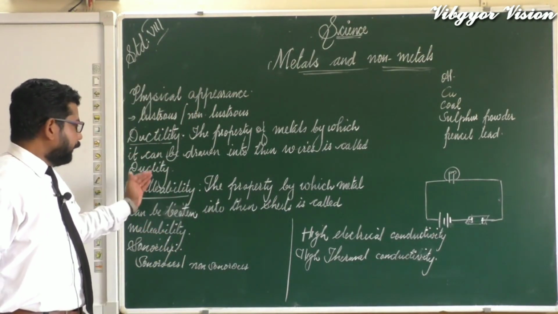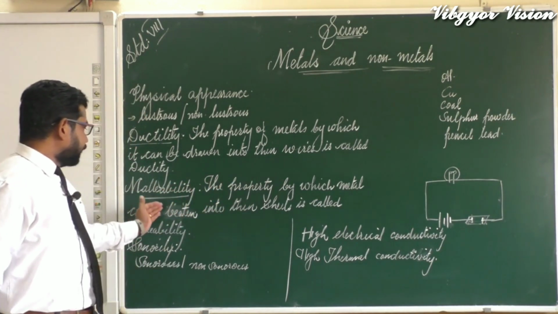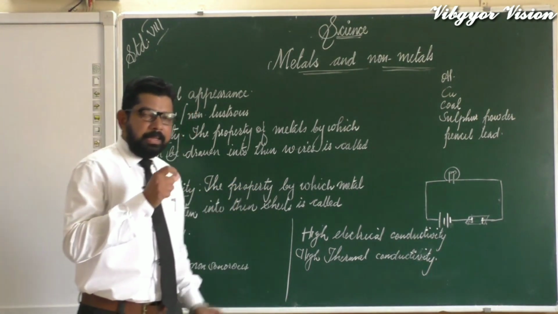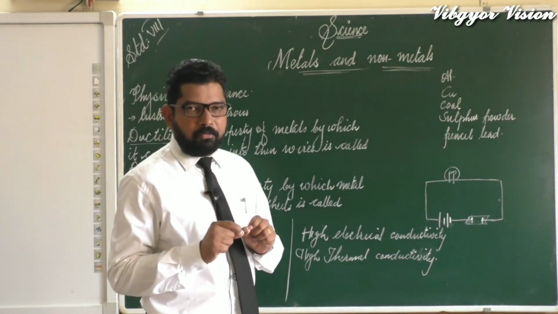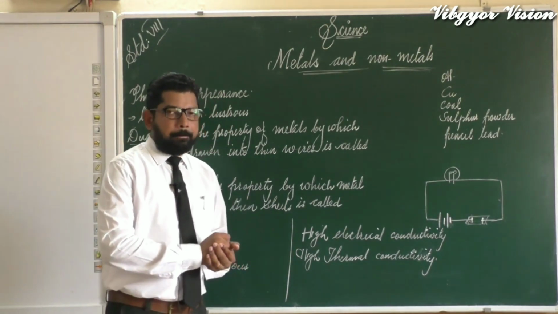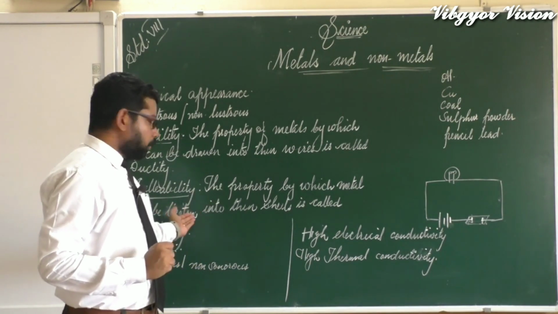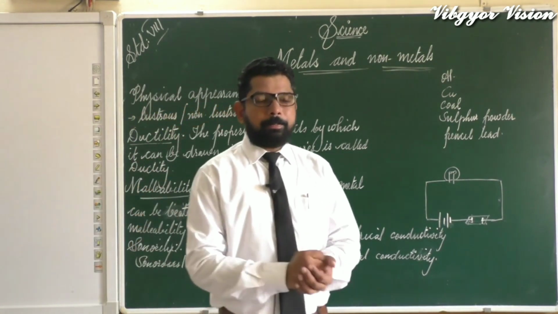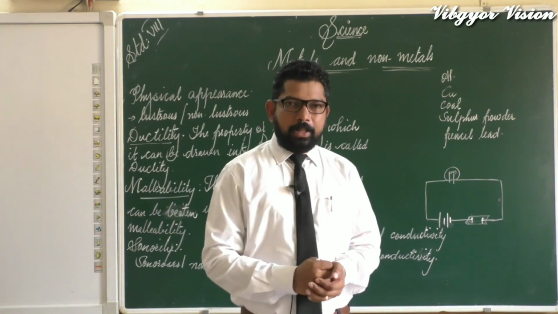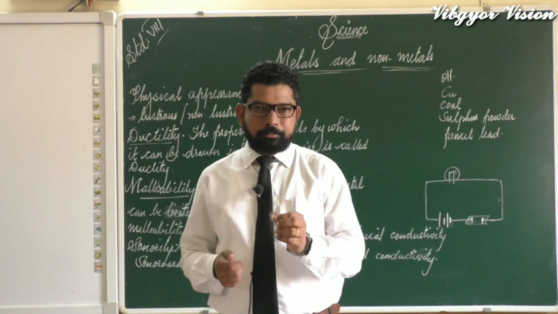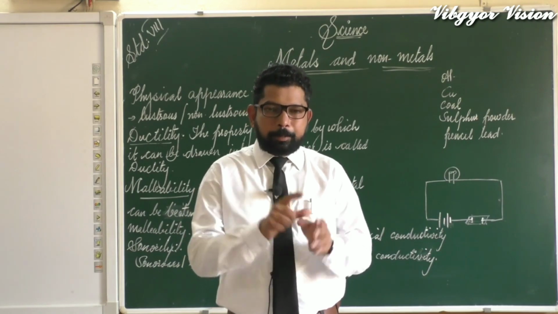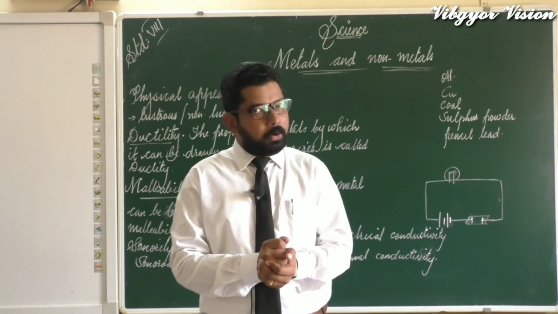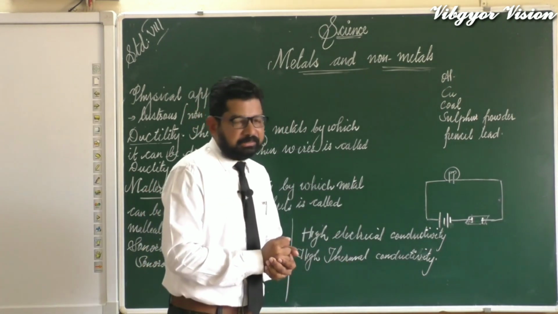Hope it is clear. The property by which metals can be beaten into thin sheets, or by hammering we can make thin sheets of metals, that property is known as malleability. So metals are malleable, non-metals are not malleable. Hope it is clear. If you have taken a coal and beat it, will it be possible to make it into thin sheets? No, it can never be made into thin sheets.